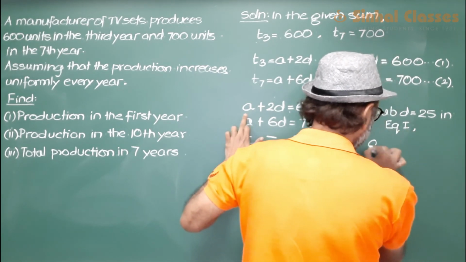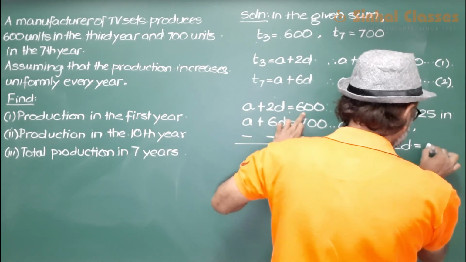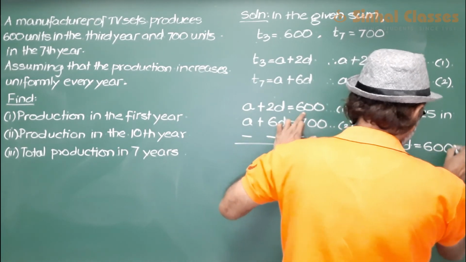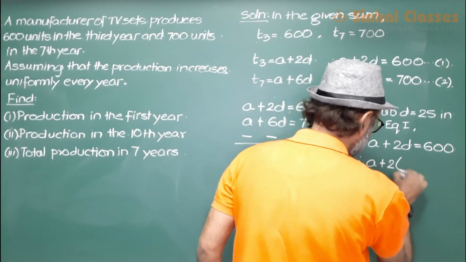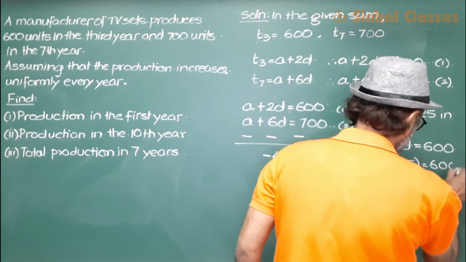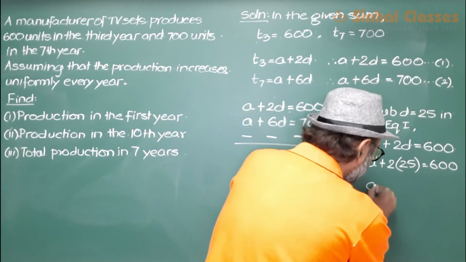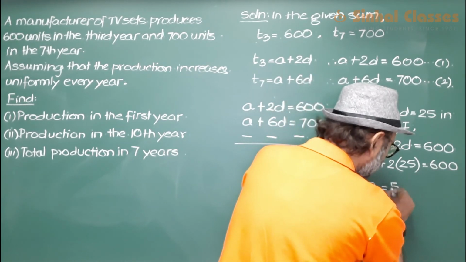So we get A plus 2D is equal to 600, which is A plus 50, so A is equal to 600 minus 50, which is 550.